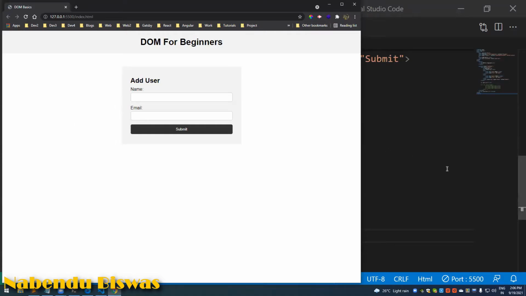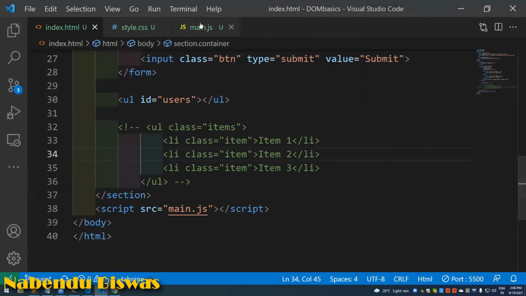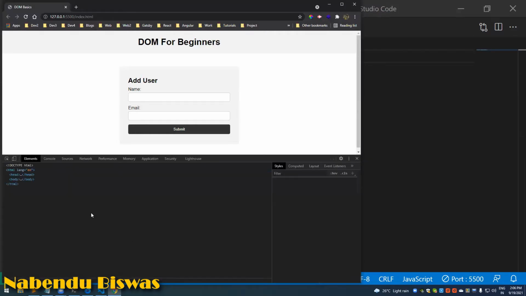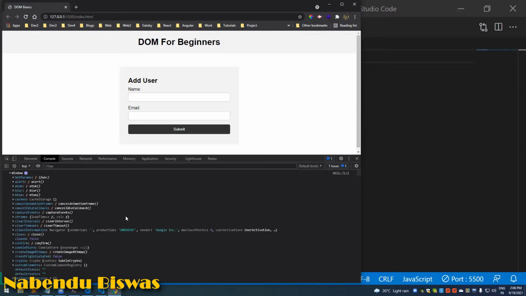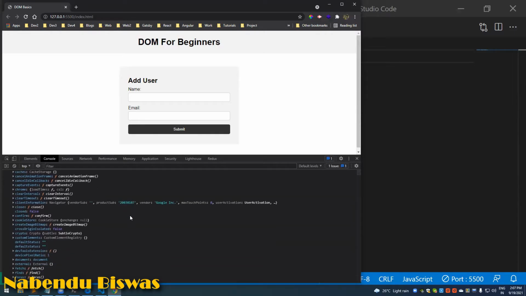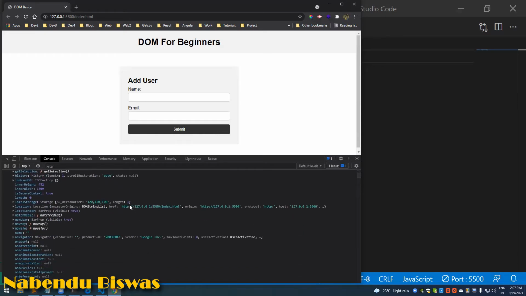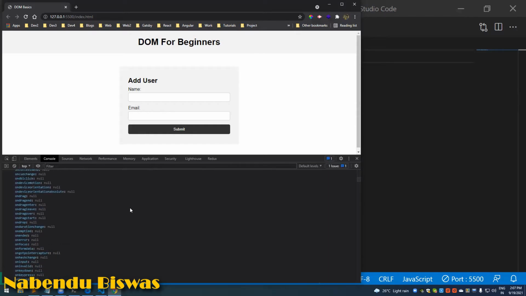Now it is time to go to JavaScript and the DOM, the main thing. So this is connected, and now I will console log window. So there is a window object. Let me save it. In the browser we always check console logs in the inspect. If I expand this window object, it has so many properties like alert and all those things. So we get access to a lot of browser properties in here. Window means just Windows. We have access to all these things, and we are going to manipulate a lot of them.